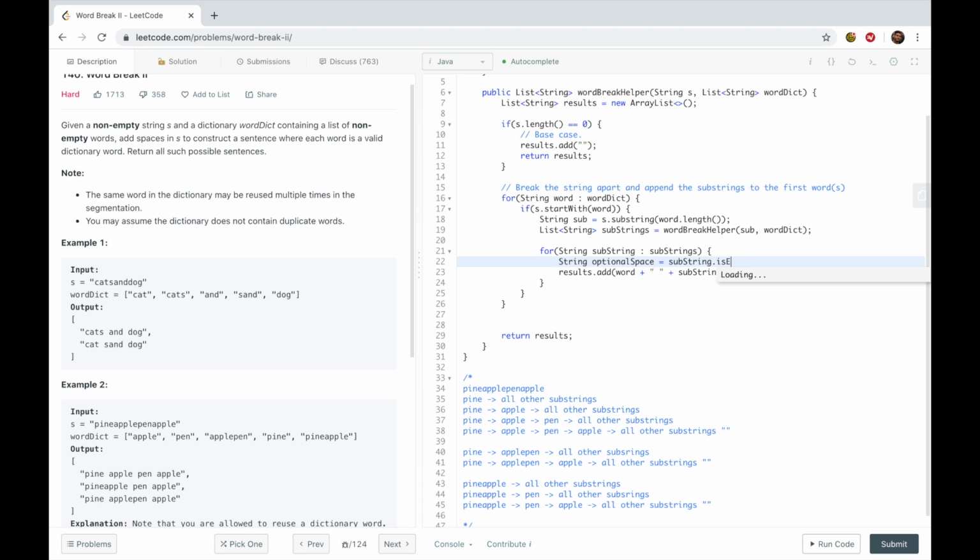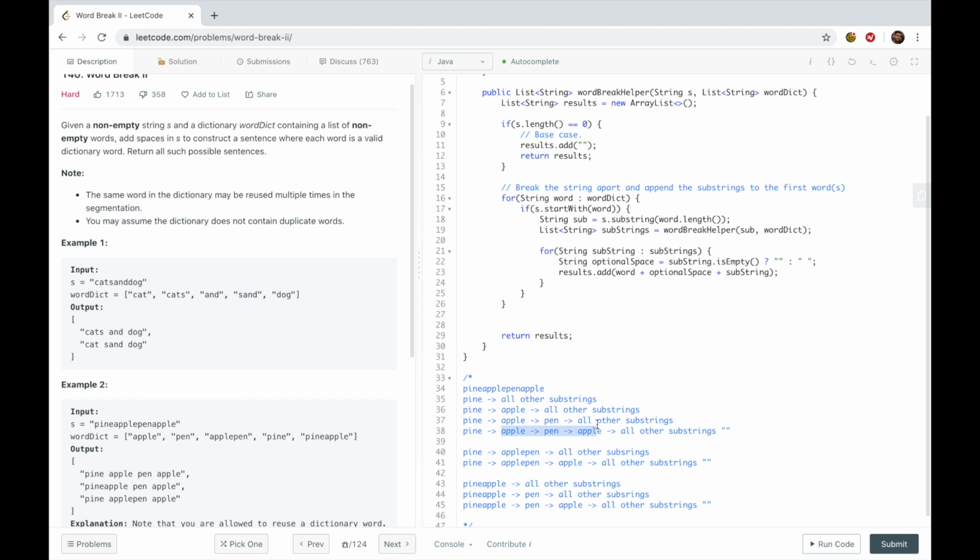Is it empty? If it is, then we don't need a space. Otherwise, give us a space. So we're going to say the word plus an optional space plus a substring. So from a top level point of view, we're saying, for pine, give me all other substrings, which in this case is going to be apple, pen, apple.